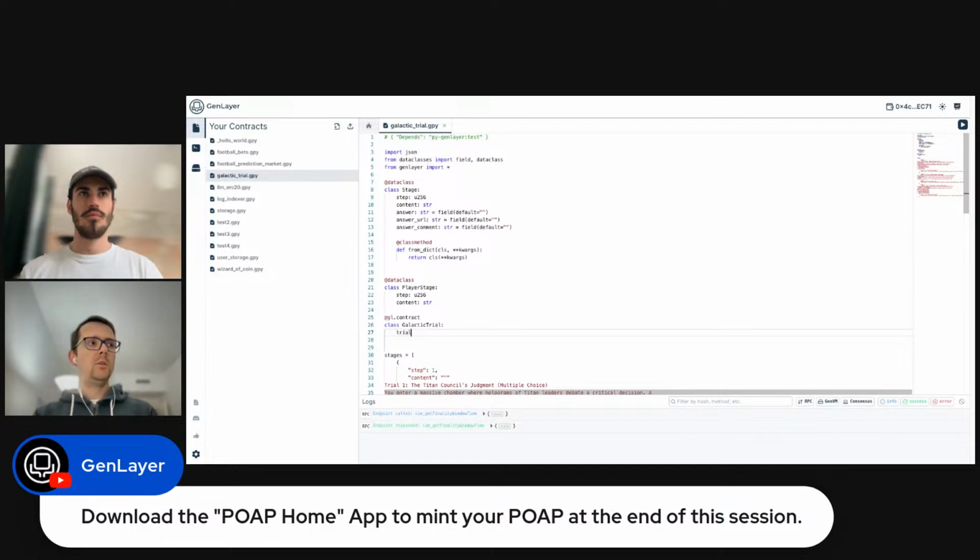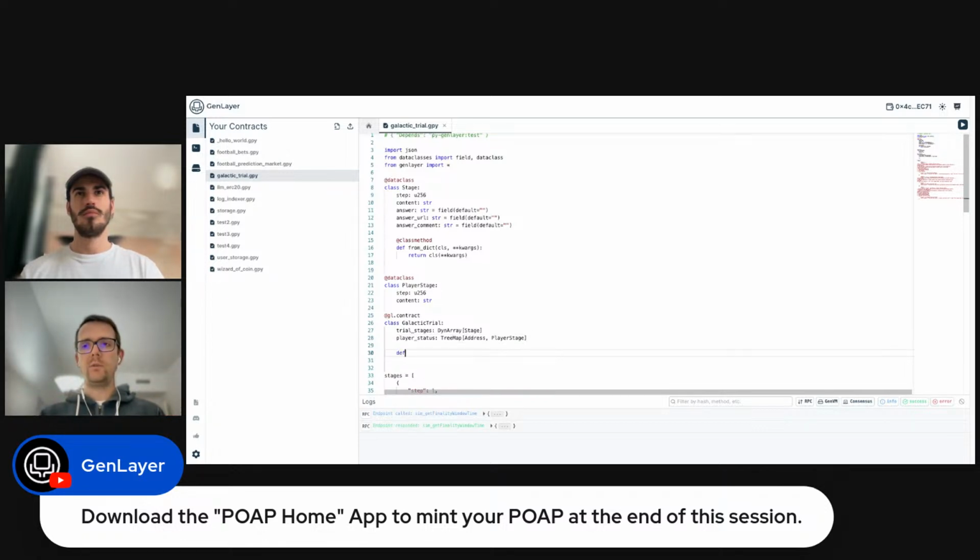That we're going to have here. So we have the trial stages. In this case, it's going to be the array of stage, right? And we are going to have all the player status. Status is just about the name, which is going to be a tree map, right? As we did with the prediction market, if you remember, where we are going to map addresses of every user to player stage, right? So in this case, for every user, for every address, for every account, we are going to have its stage, right? It's a status of where they are.